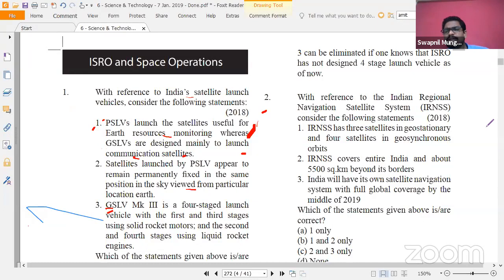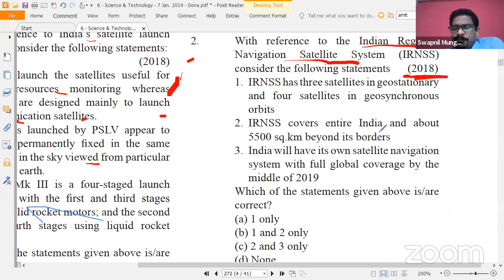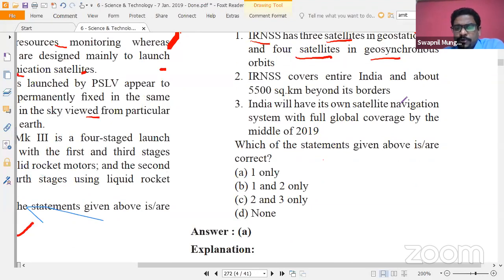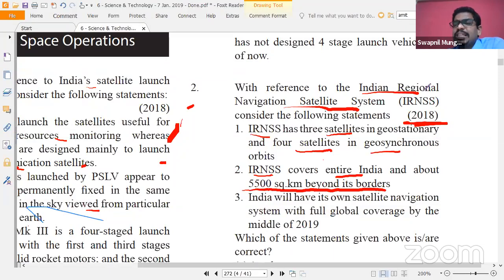So the next question is again a 2018 question, on the Indian Regional Navigation Satellite System, IRNSS. There are a few statements about it. First, IRNSS has 3 satellites in geostationary and 4 satellites in geosynchronous orbits. Let's see whether it is right or wrong. Second, IRNSS covers the entire India and about 5,500 square kilometers beyond its border. The name itself suggests Indian Regional Navigation System. Even though it is called that, it might not be covering all areas of the Earth. Will it be covering? It won't be covering.